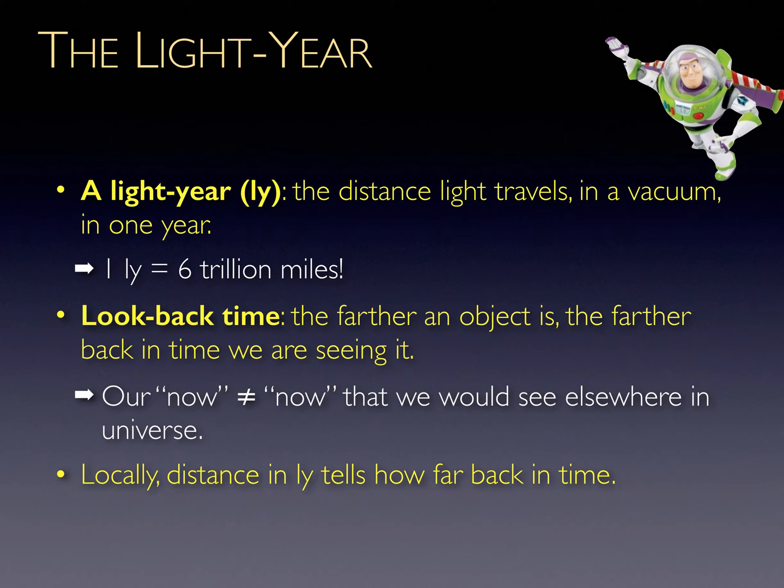For objects that are within a distance of about 100 million light-years, the light-year unit can be handy when it comes to look-back time. For example, when we look at an object that is 10 light-years away, we see it as it was 10 years in the past. That is, we are seeing it 10 years younger than it actually is. When we want to study very young galaxies, we point our telescopes to the most distant galaxies that we can detect. We can now see galaxies as they were within 1 billion years after the birth of the universe.